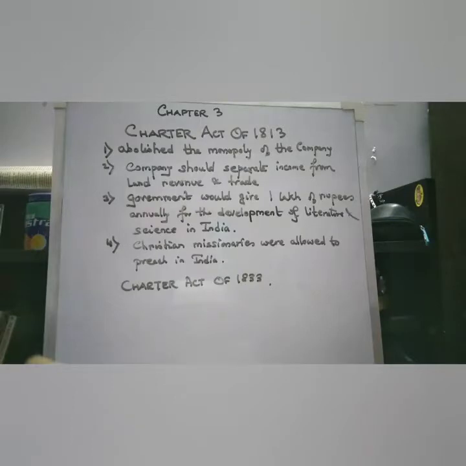That was, by the Charter Act of 1833, it was decided that the Governor General would be exercising more power and authority in India. So these acts were passed, or these laws were made from time to time by the British government to establish British administration in India, and at the same time to control or curb the power of the company in India.